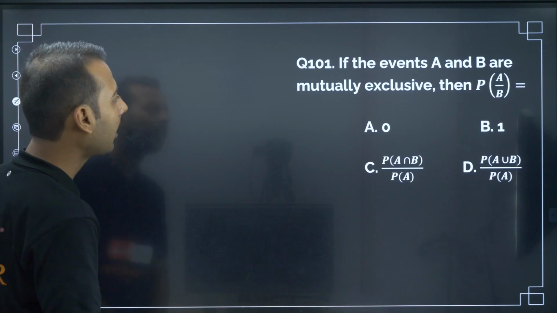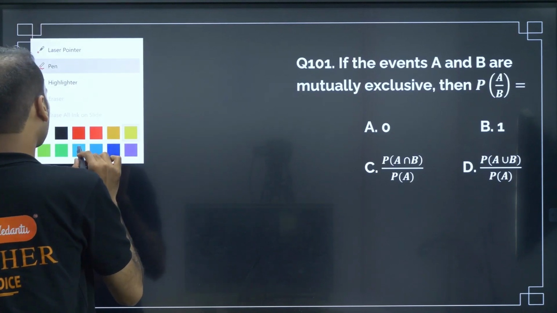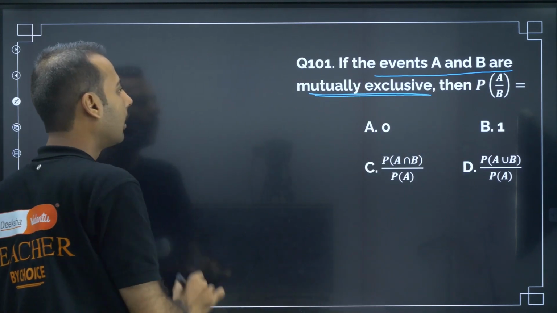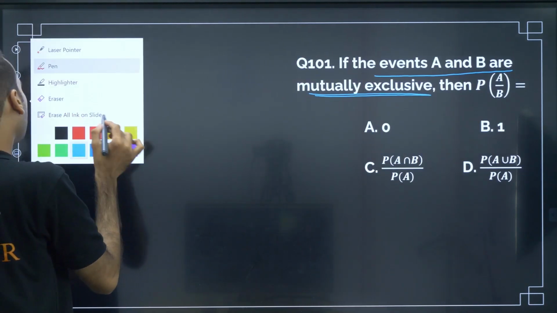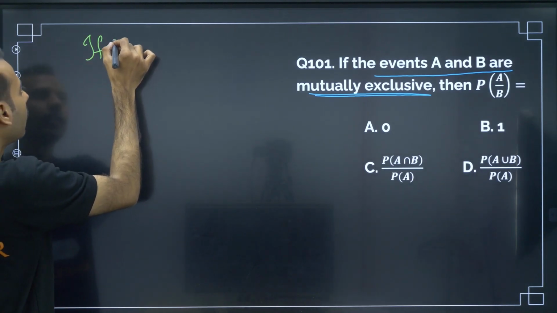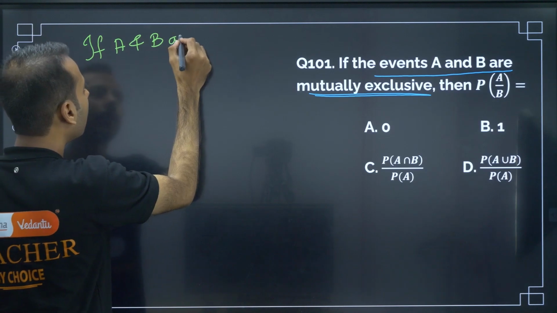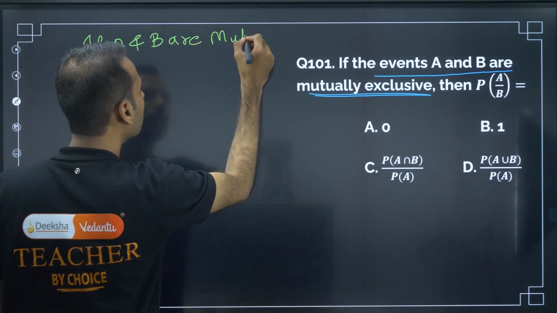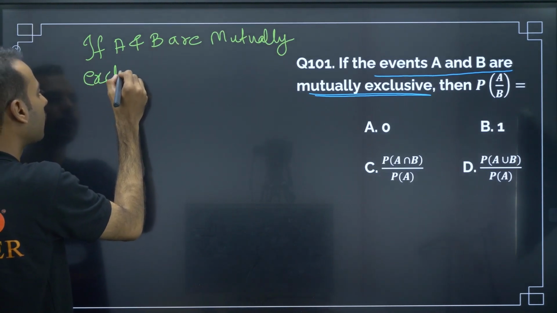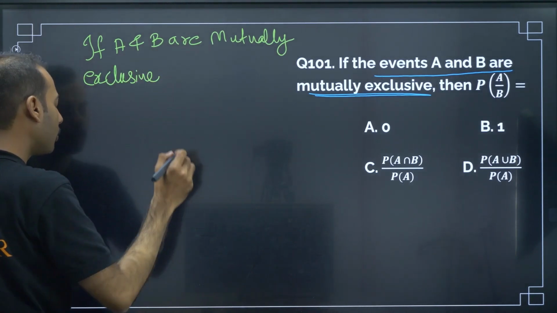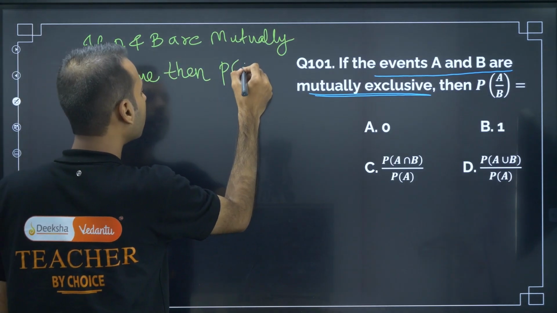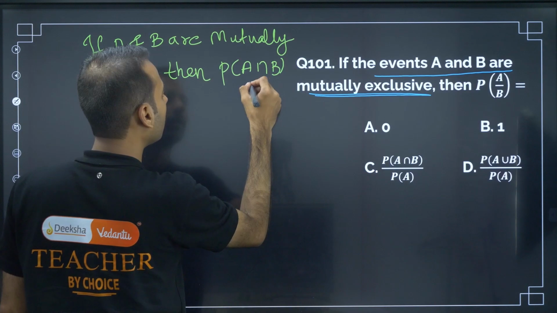If the events A and B are mutually exclusive, so some information they have given about A and B being mutually exclusive. Now when two events A and B are mutually exclusive, one synopsis point you should be knowing. If A and B are mutually exclusive, then probability of A and B is equal to 0.